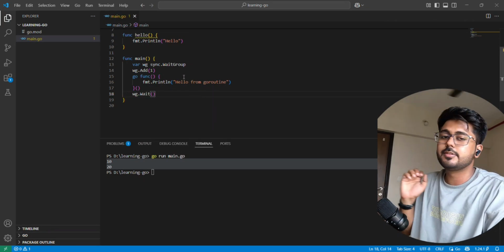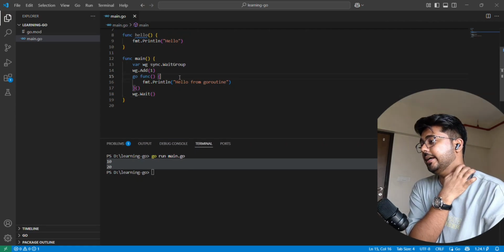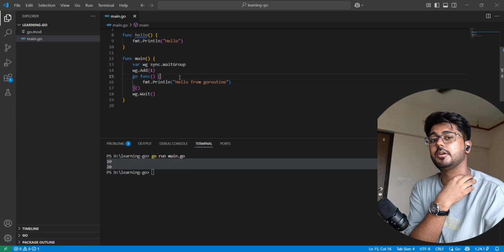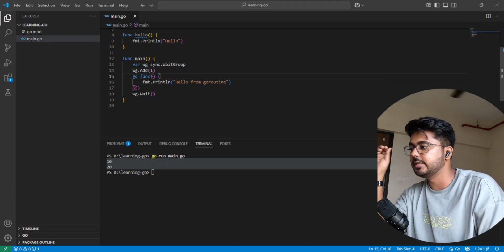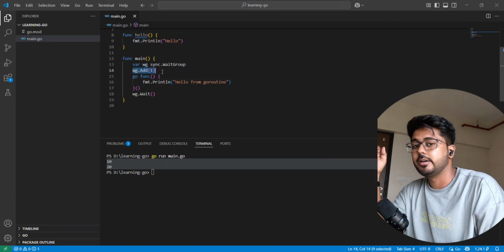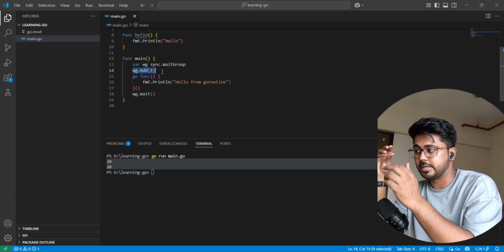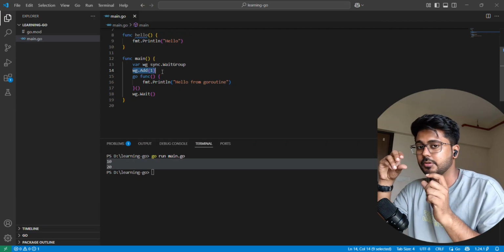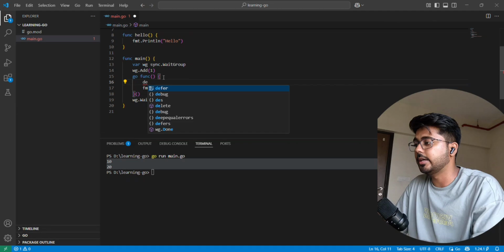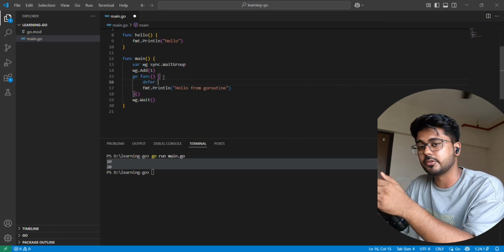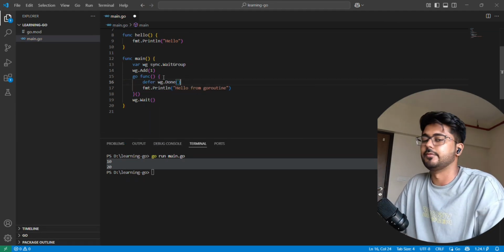Okay, there is one problem in the code: I am not defining where the wait group is getting done. Whenever we add a value of one to the wait group, it has to be executed for one goroutine, and inside that goroutine I have to specify at the end that this function is done. So we have to use wg.done.